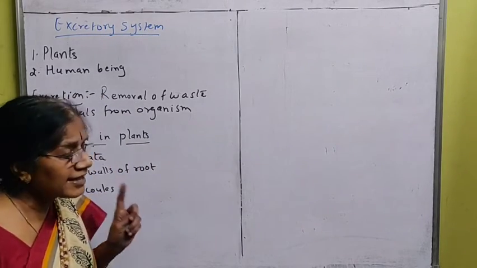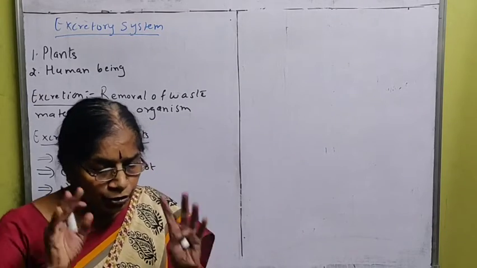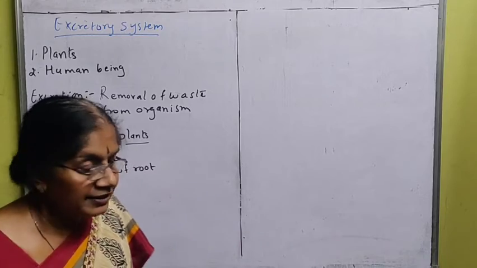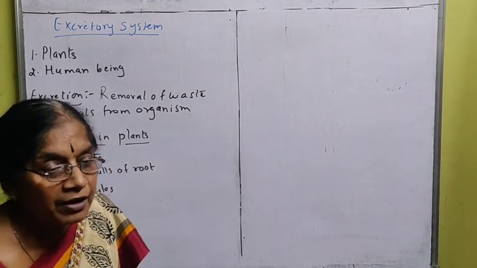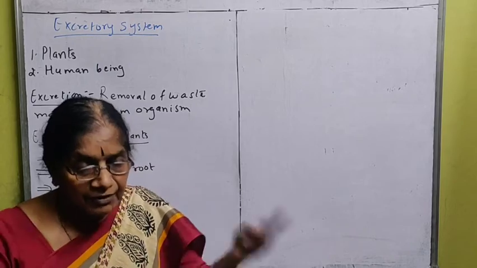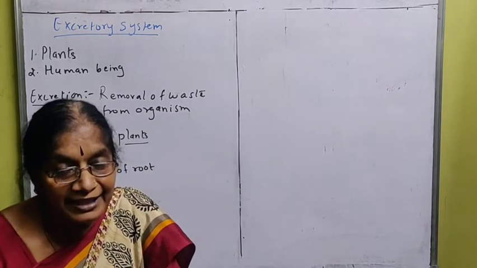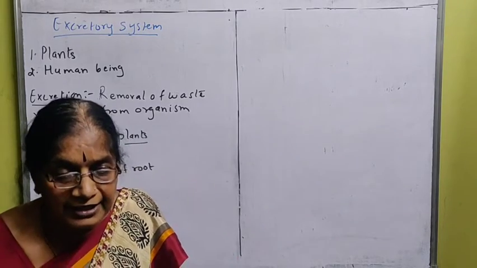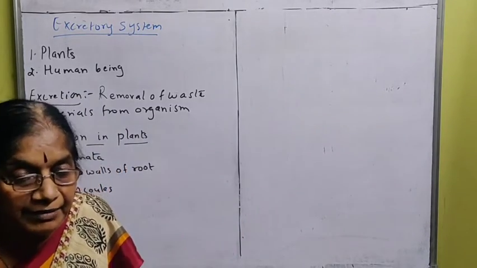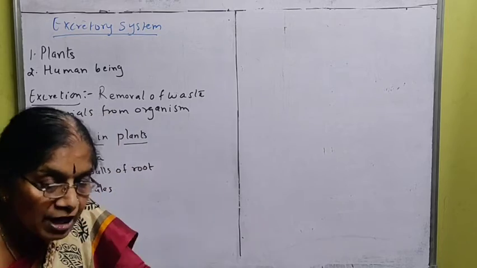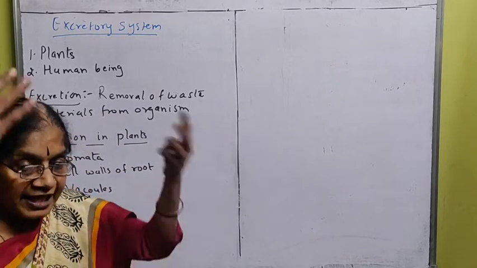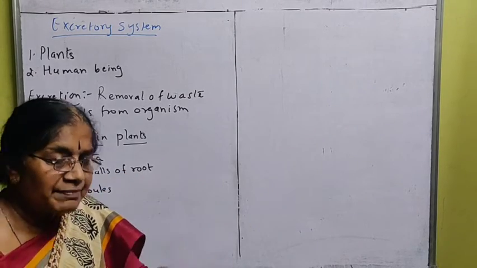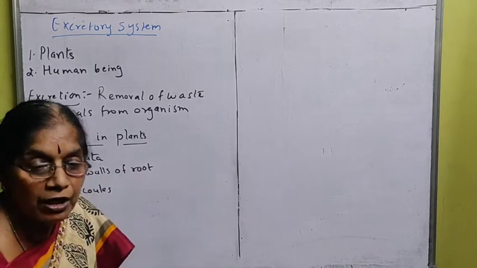Then, what should be removed from the organisms? The waste material which is produced in the body of the organism, or in the body of living beings, should be removed, because if it stays in the body, it may create toxicity or it may affect the living things in one way or the other.